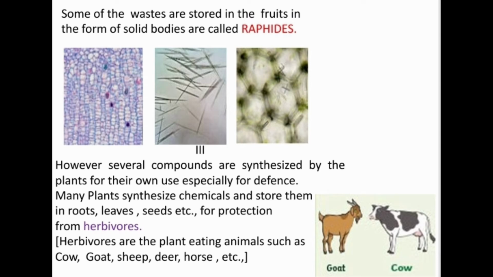Many plants synthesize chemicals and store them in roots, leaves, seeds, etc. for protection from herbivores. You know the meaning of herbivores? Herbivores means plant eating animals like goat, cow, sheep, deer, buffalo, horse, donkey, etc.